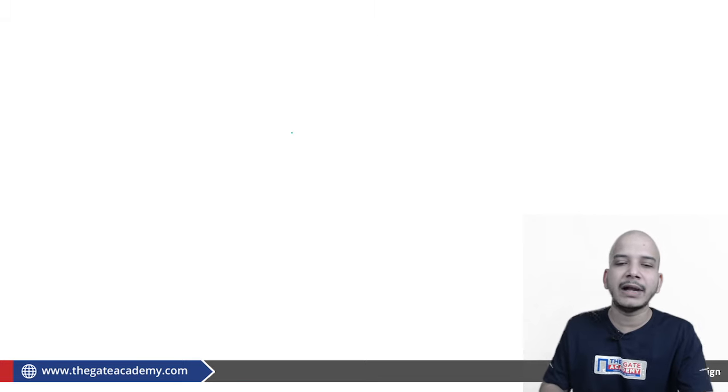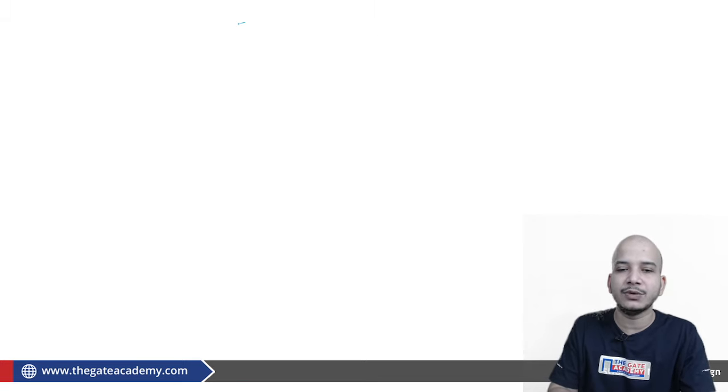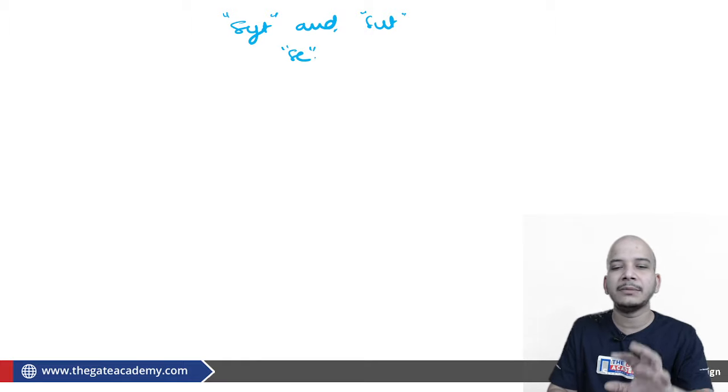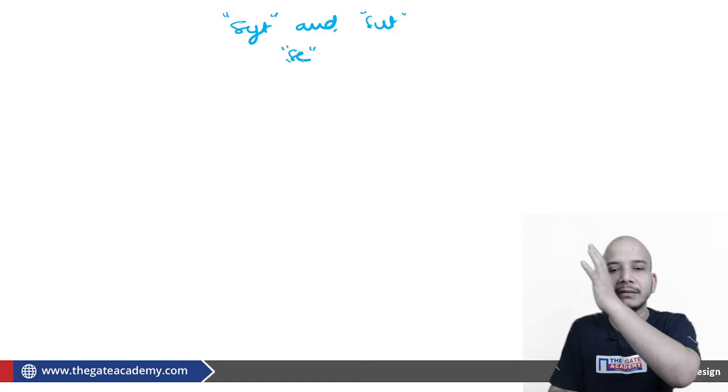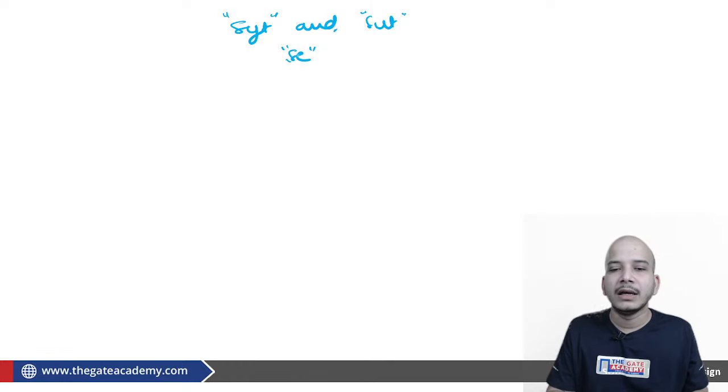Okay, now if someone asks me about SYT and SUT, what do you say? That SE is also SE, which is the endurance limit. Considering that the material is not going to fail if the sigma is less than this SE, because we know that the material is going to fail after an infinite number of cycles. Fine.